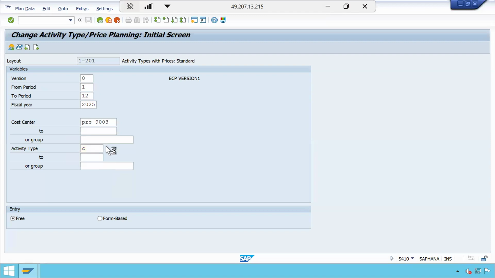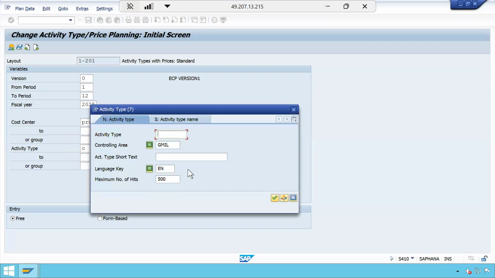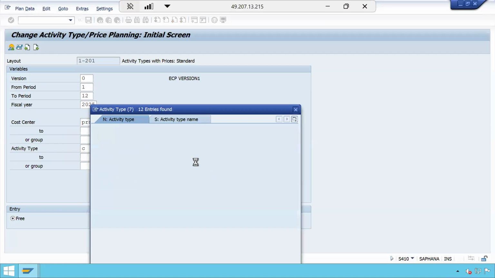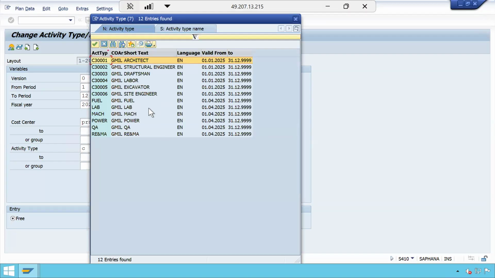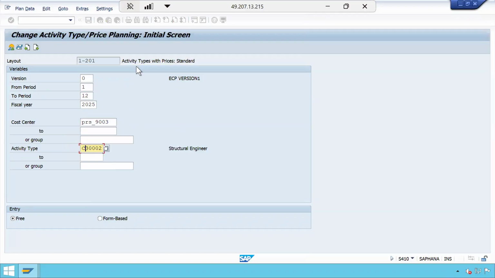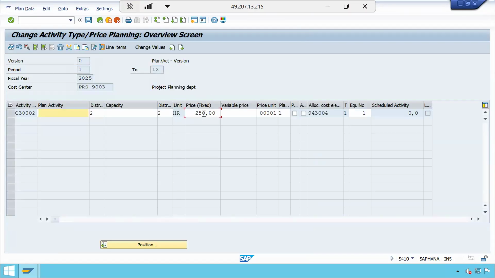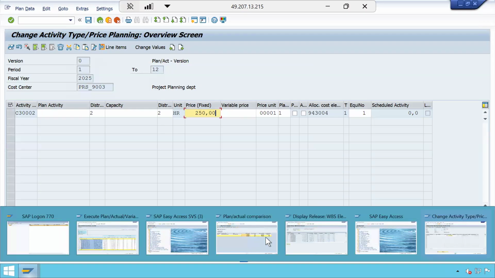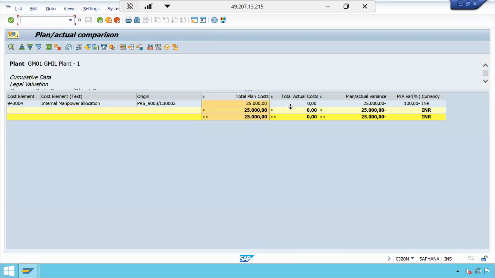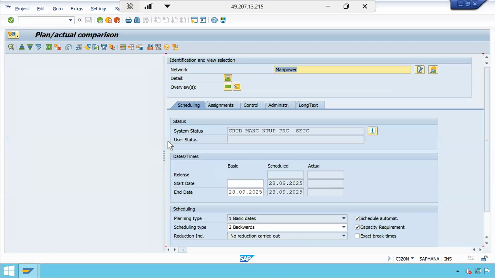Okay, let me check here. I can also check here, that is not an issue. Ours is structural engineer, 3002. Select this and select the overview. Now, if you see, per hour I maintained 250 rupees, right? So, based on this only, system is showing 100 multiplied by 250, which is 25,000, as the value for this activity.